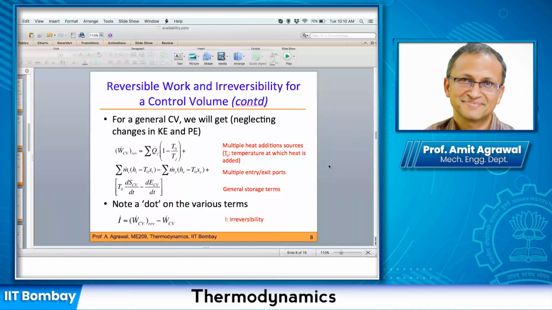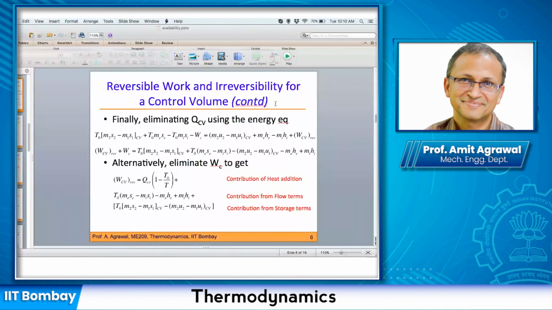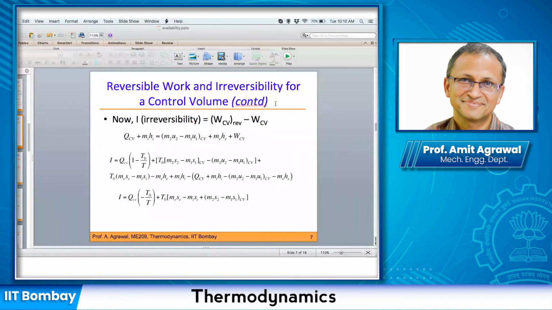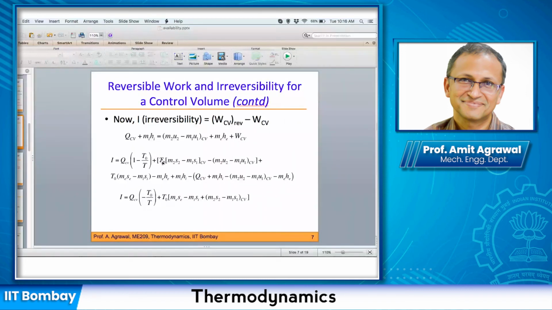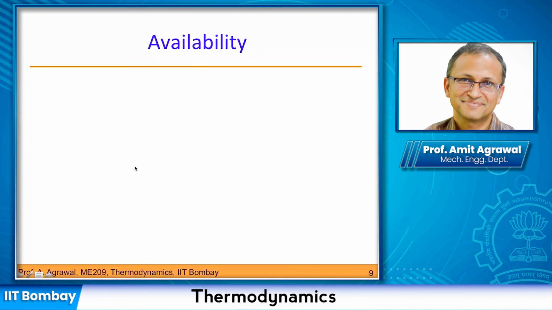So we have essentially introduced the idea of reversibility, or how to get reversible work from a control volume. We have written down an expression for that, and based on that, we could find out what my irreversibility is. So I hope you can see the slides again. We have looked at this idea of reversible work from a control volume and the idea of irreversibility that we would have. Now we will go ahead.